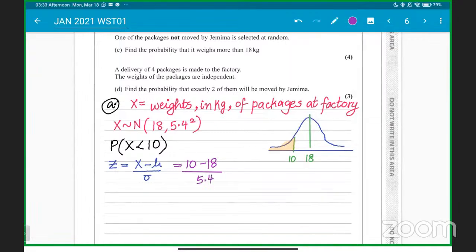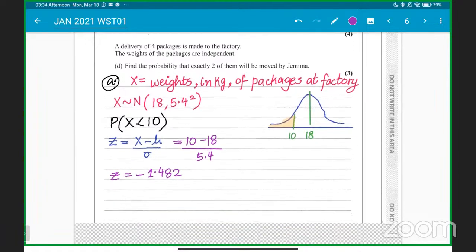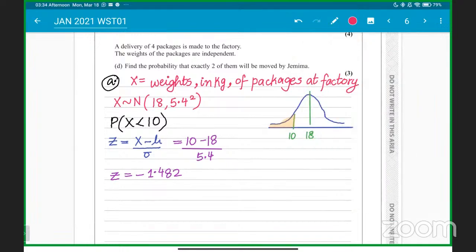So the Z value is equal to 10 minus 18 divided by 5.4. I'm getting this as negative 1.48. Try to do it to 3 decimal places: negative 1.482. That will be my value coming. So basically, students, I need the probability of Z is less than negative 1.482.